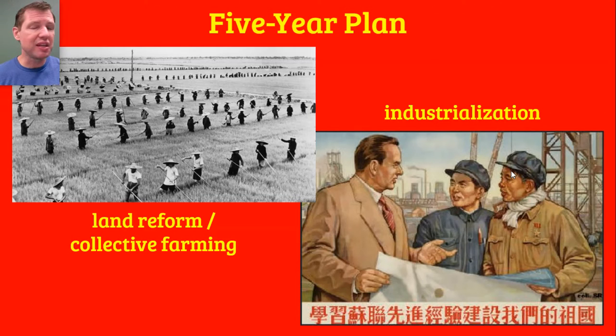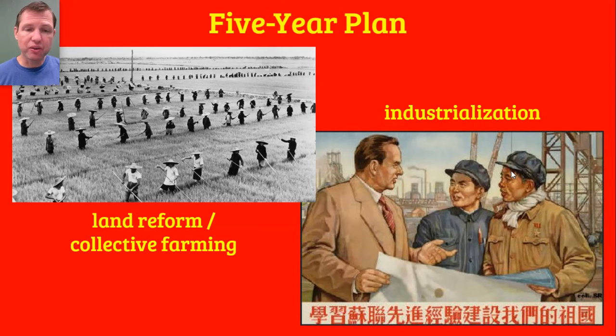And Stalin had succeeded. And although it was extremely costly in terms of human life, Stalin, remember, had taken the Soviet Union from 16th in the world in manufacturing to second in really a period of just about 15 years. So Mao was looking at the communist model of Joseph Stalin in the Soviet Union. And of course, at this time, it was 1949, Joseph Stalin was still alive in the Soviet Union. He was still leading the Soviet Union. And so Mao chose to adopt Stalin's 5-year plan idea for trying to rapidly modernize China.